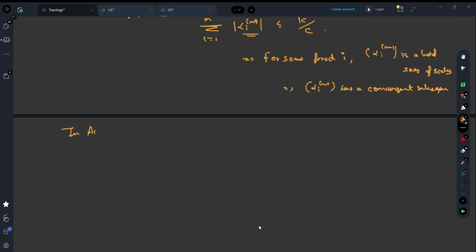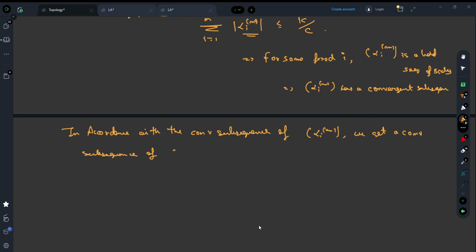In accordance with the convergent subsequence of alpha_i^m, we get a convergent subsequence of x_m.